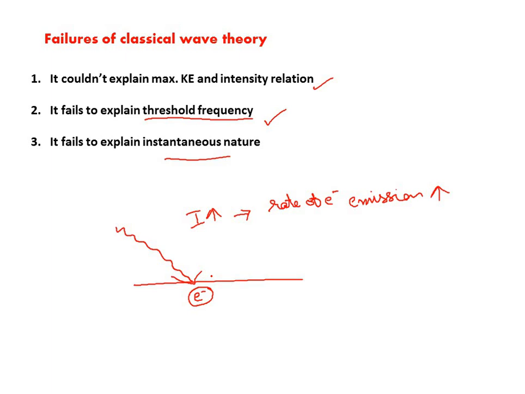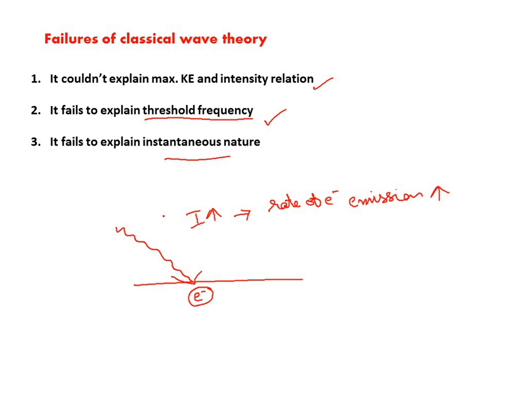Therefore, each electron intercepts a very small amount of this energy, and a finite time would be required for the electron to escape from the metal surface. There is an oscillation of energy between the electric field and magnetic field, converting from one form to another.